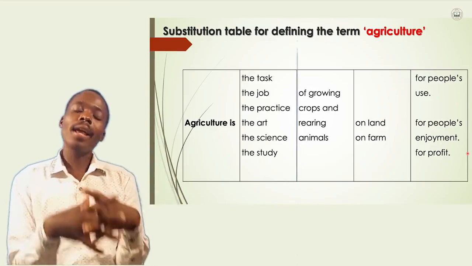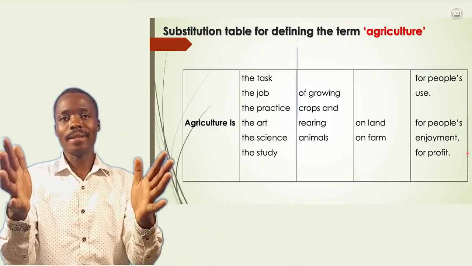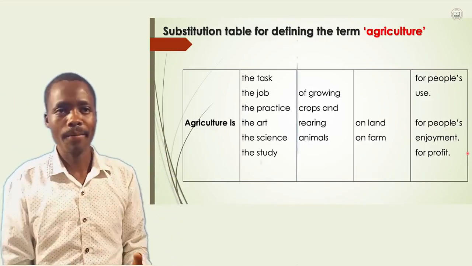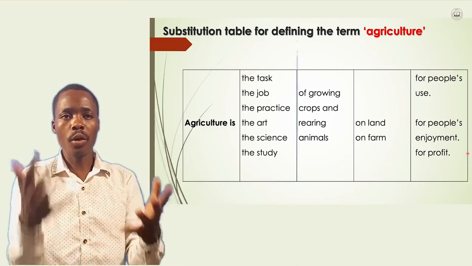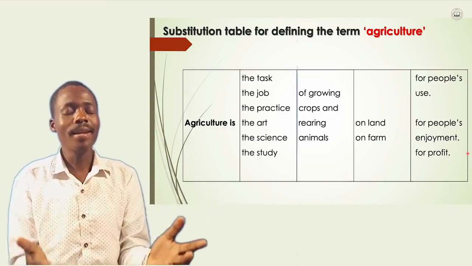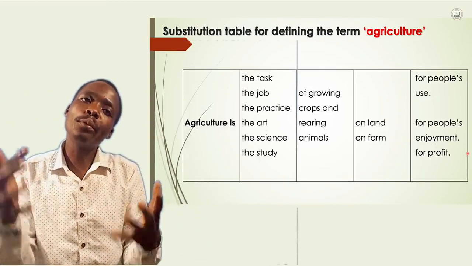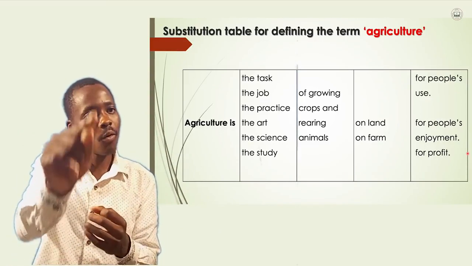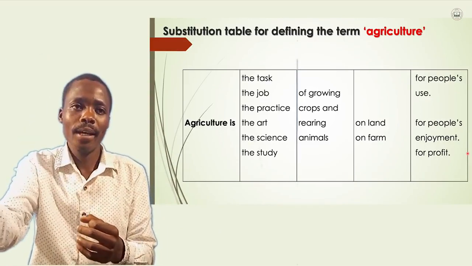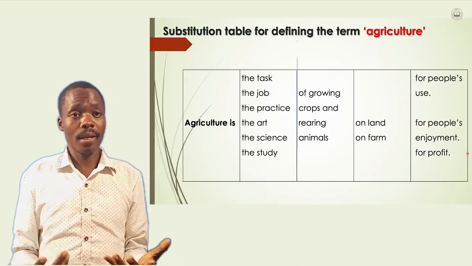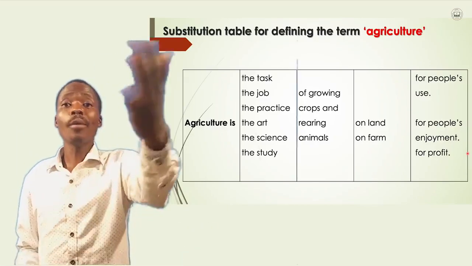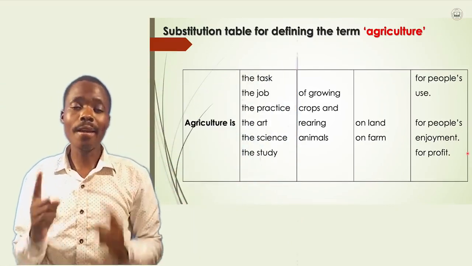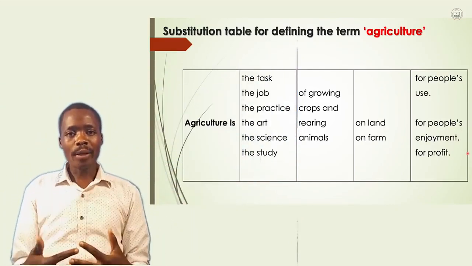Art has different meanings, but the best meaning in agriculture is human effort. When people are producing crops, when people are raising animals, they put in their human effort. How? Their time to check for security purposes. At night, farmers wake up: let me check on my goats, are they still there? That is human effort.